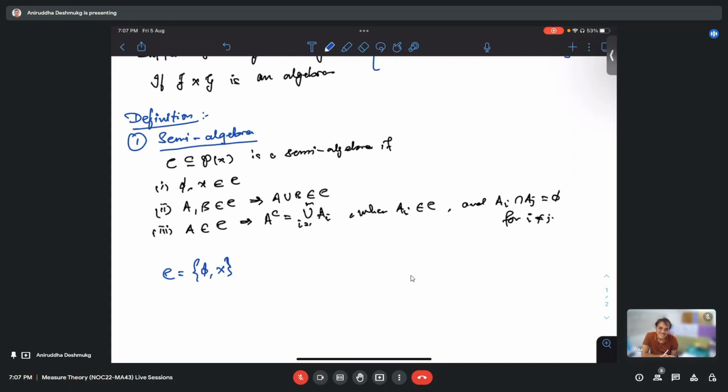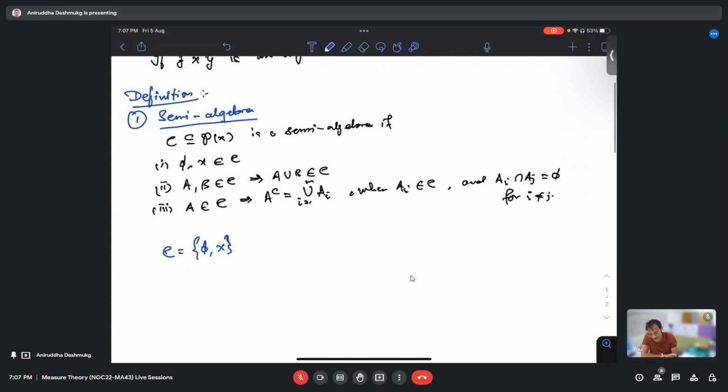Because if m is one, then what we are saying is A complement is inside C. So this is weaker than an algebra.